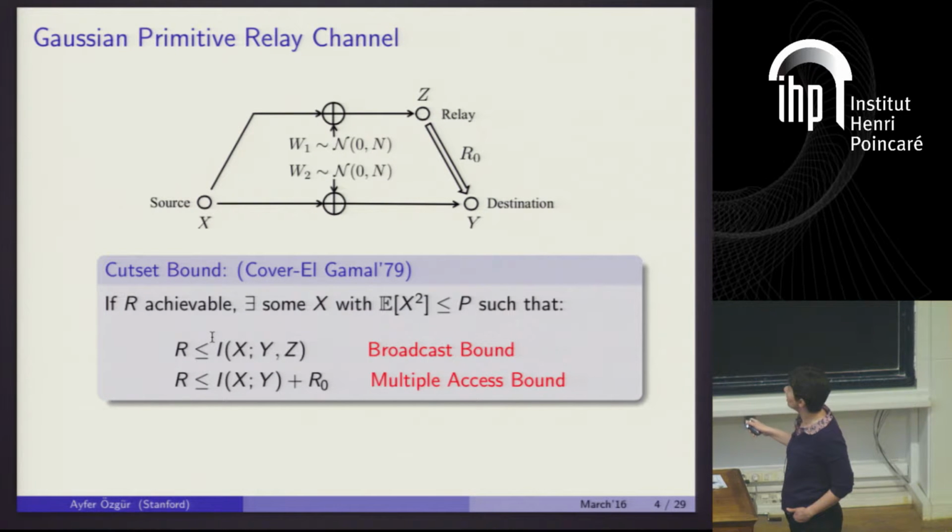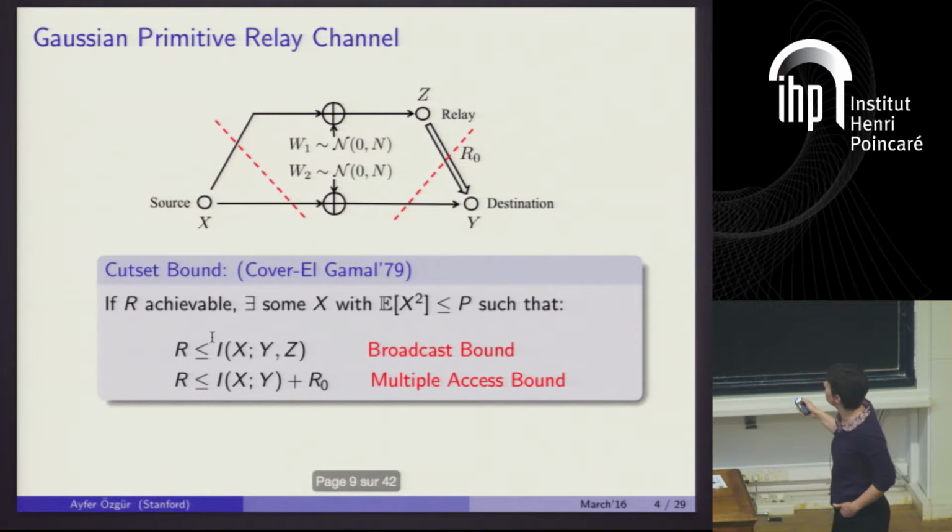It should be smaller than the mutual information between X and Y and Z, okay? And it should also be smaller than the mutual information between X and Y plus R0, okay? So essentially this bound bounds the rate you can communicate from the source to the destination by the maximal mutual information across these two cuts of the network. This is the broadcast cut, and this is the multiple access cut.